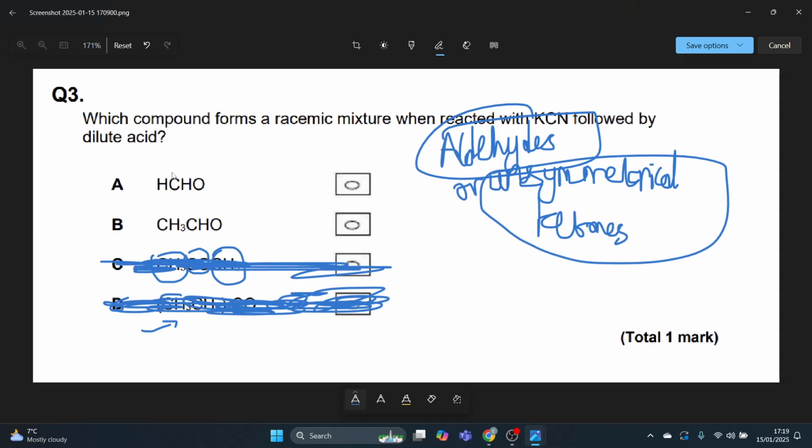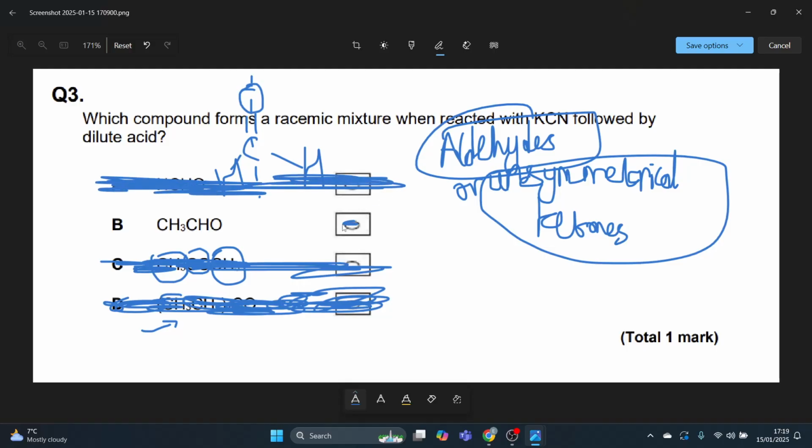However, if I look at A, HCHO, I've got my carbonyl group here, and I've got an H and an H here. Therefore that is also completely symmetrical. Therefore that is also not my answer.